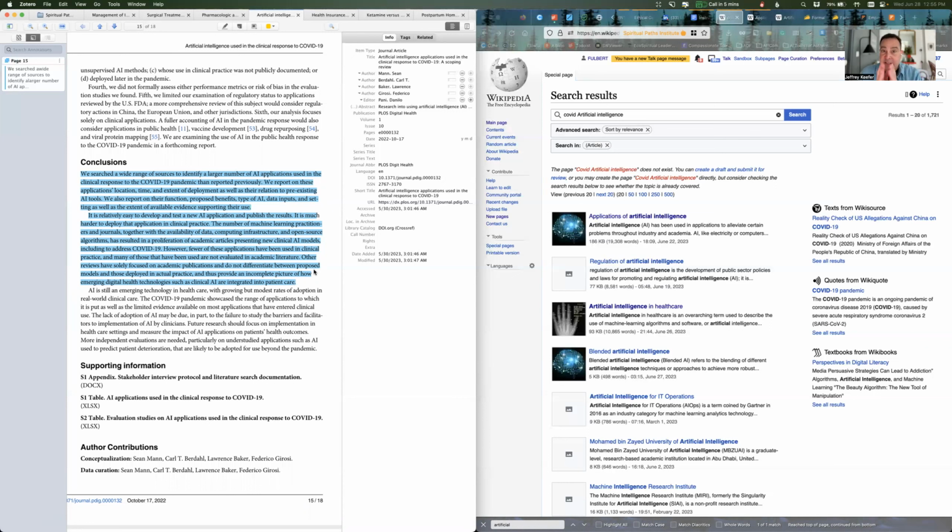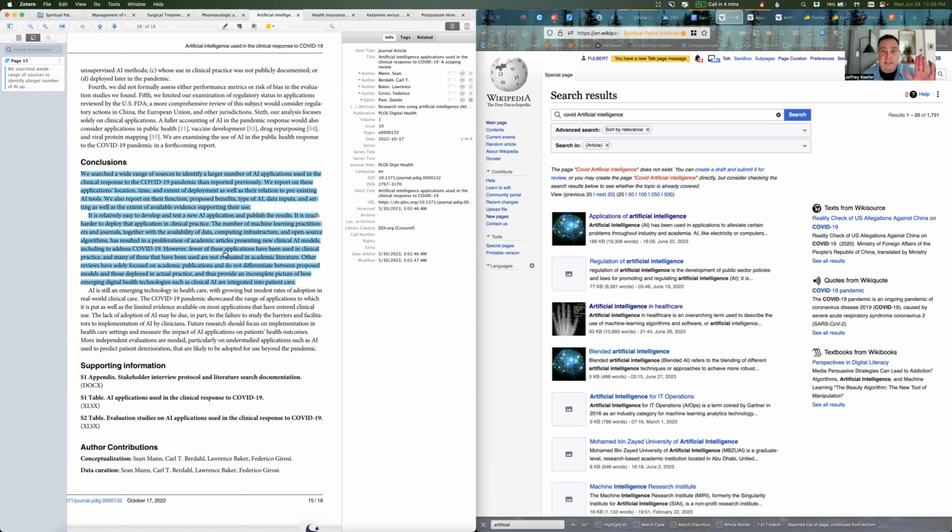However, what they noticed, and this is the important element that I thought was really important from this review, they said that it is relatively easy to develop and test a new AI application and publish the results. Okay, not rocket science there. It is much harder to deploy that application in clinical practice. The number of machine learning practitioners and journals, together with the availability of data, computing infrastructure, open source, has resulted in a proliferation of academic articles presenting new clinical AI models, including to address COVID-19.